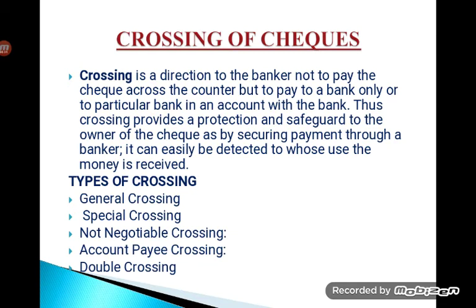So here we are going to discuss what is the meaning of crossing of the check and what are the different types of crossing that are usually adopted under the check system by banks. So we'll start with the meaning. Crossing is a direction to the banker not to pay the check across the counter, but to pay to a bank only or to a particular bank in an account with the bank. Thus, crossing provides a protection and safeguard to the owner of the check, as by securing the payment through a banker, it can easily be detected to whose use the money is received.